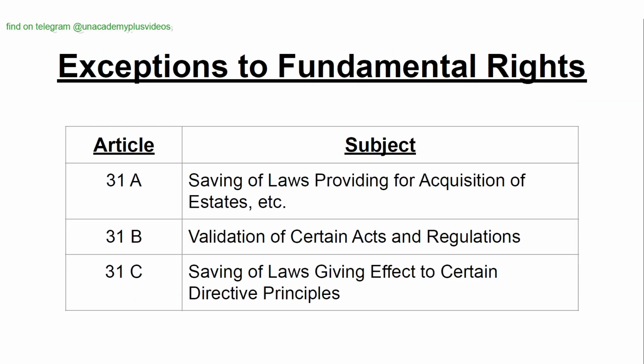Exception to the fundamental rights. Article 31A: Saving of laws providing for acquisition of estates. Article 31B: Validation of certain acts and regulations. Article 31C: Saving of laws giving effect to certain directive principles.